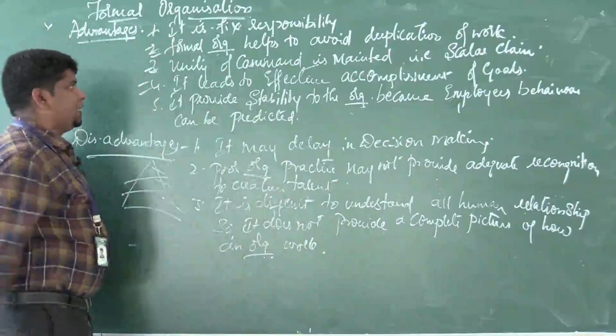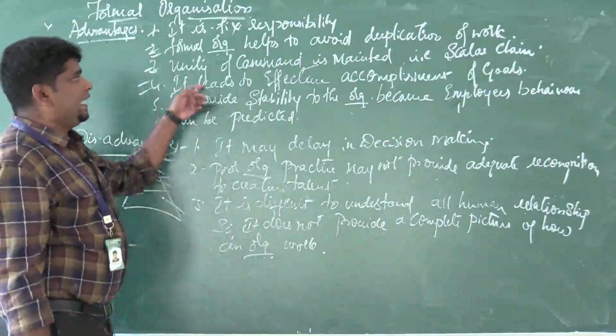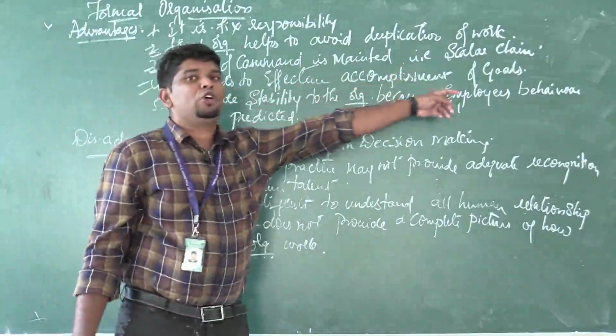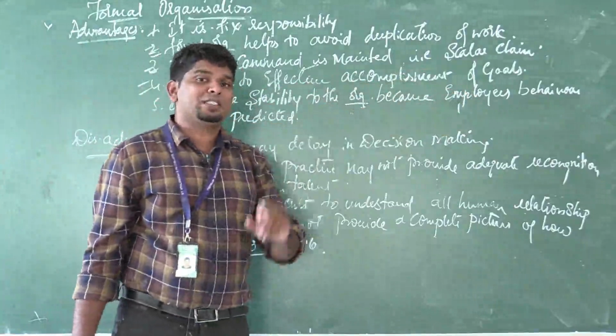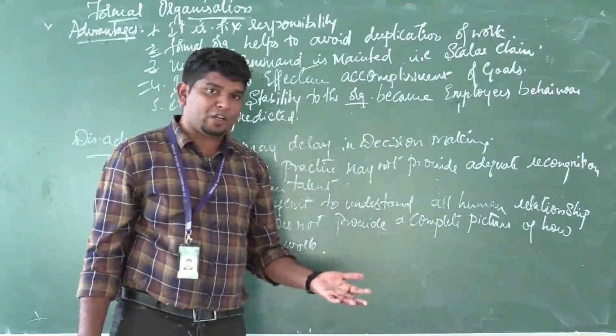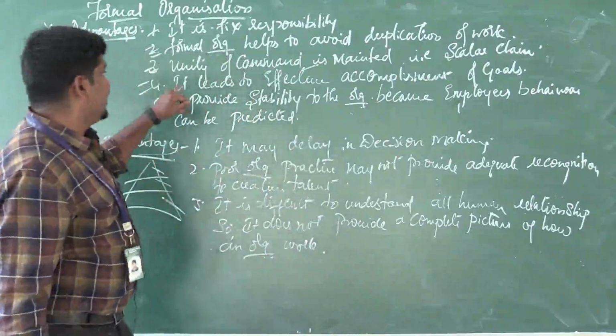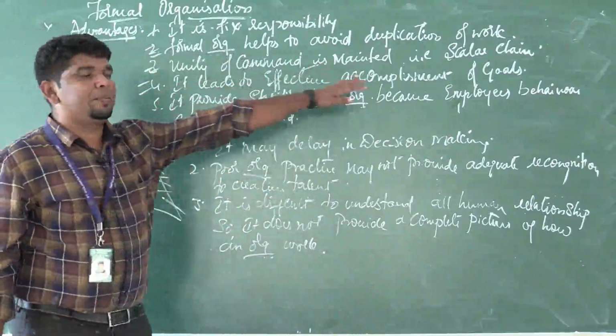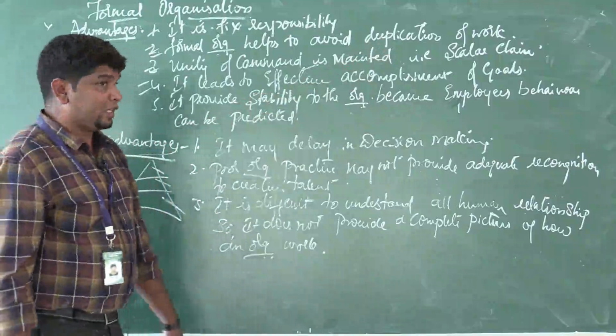Next one, that's the fourth one here. It leads to effective accomplishment of your goals. What goal here? Whether it's the profit of the organization, or the input and output of our organization, whatever may be. It leads to effective accomplishment of the goals of an organization.